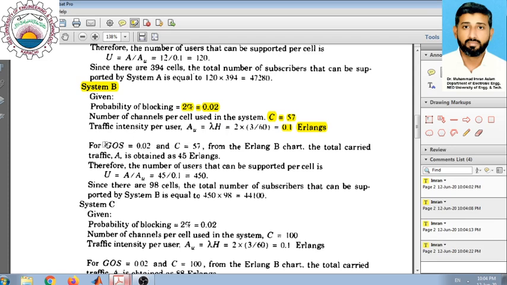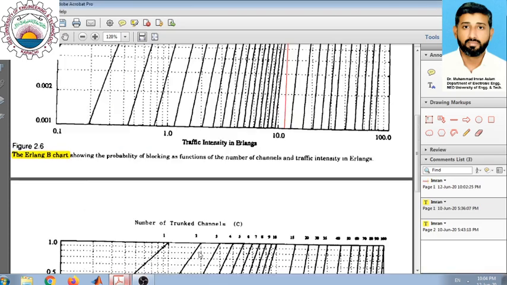From the data we know that the grade of service is 0.02 and the number of channels is 57. If we refer to the Erlang B chart, we can find the traffic intensity A for this particular case. So let us move on to the Erlang B chart.